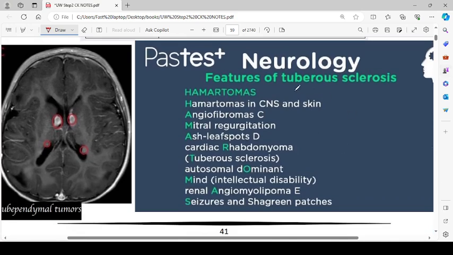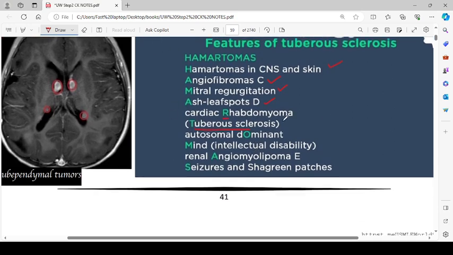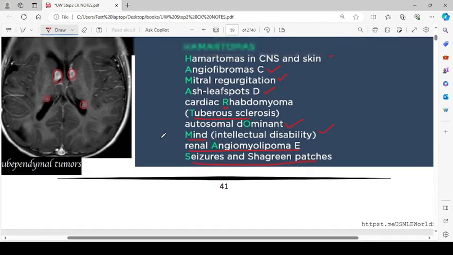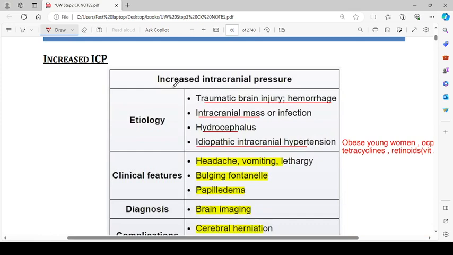So features of tuberous sclerosis include hamartomas. H is for the hamartomas in the CNS and skin, angiofibromas, mitral regurgitation, ash leaf spots, cardiac rhabdomyomas. Then tuberous sclerosis is a disease which contains these problems: autosomal dominant, mind, intellectual disability, renal angiomyolipomas, and seizures and Shagreen patches.